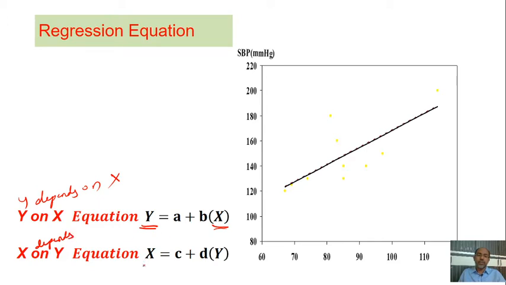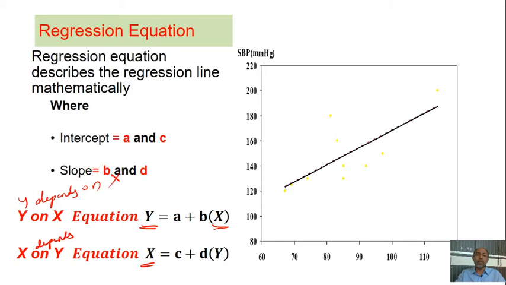The equation is x equals c plus d times y, where c and d are constants. Both are constants, and they are called intercepts.